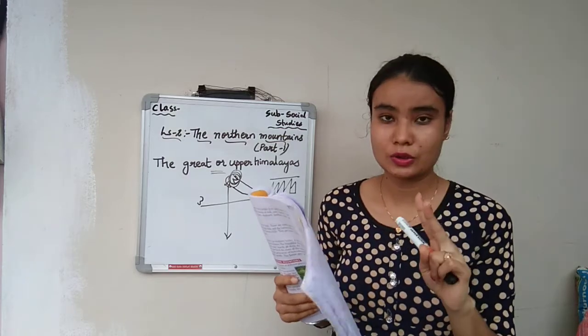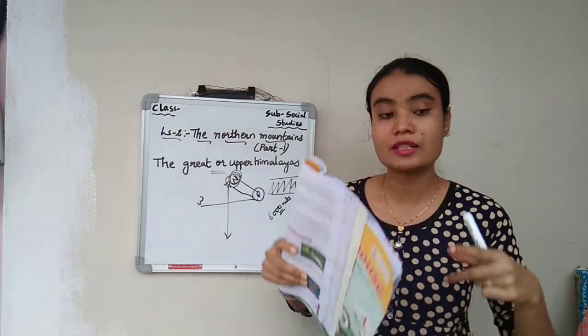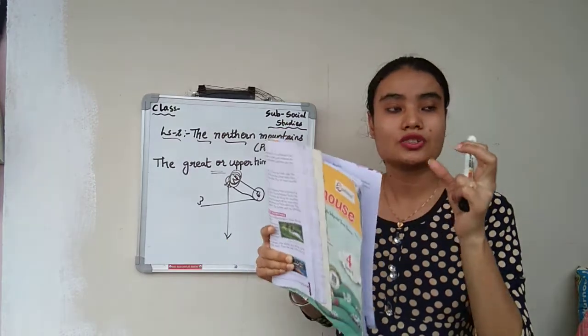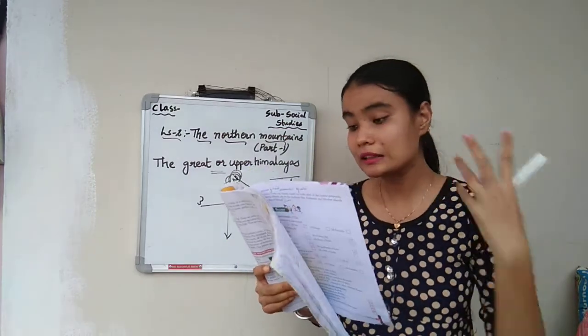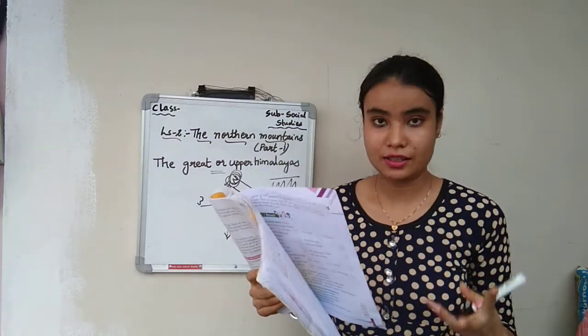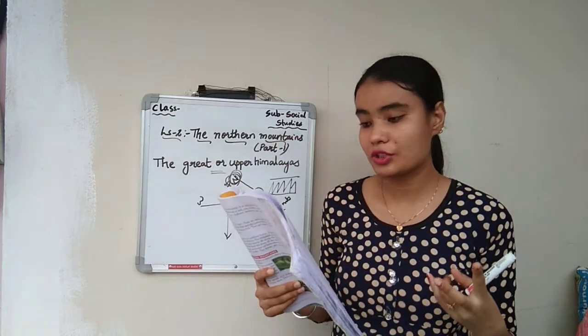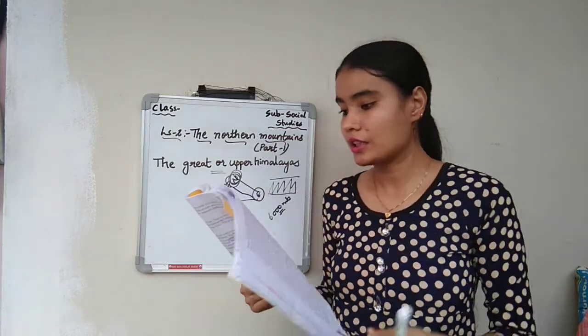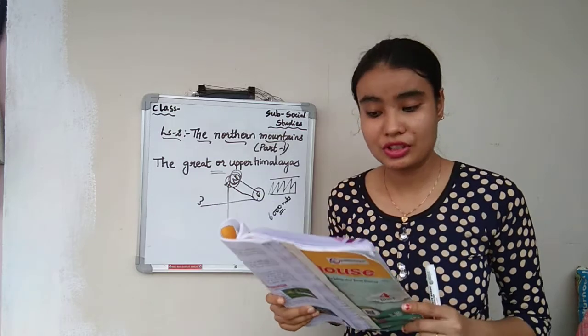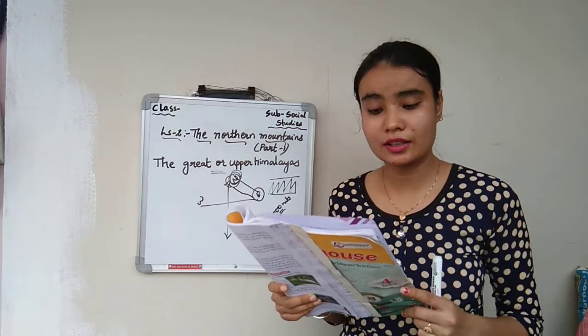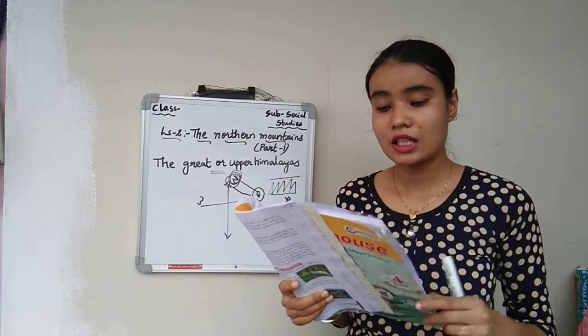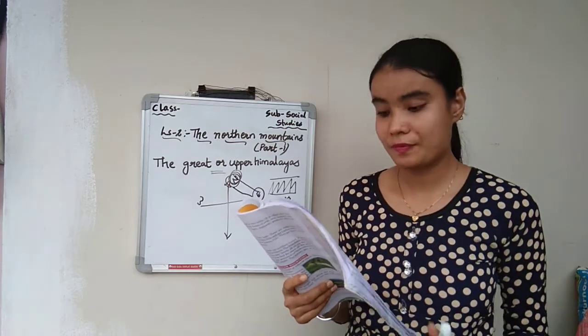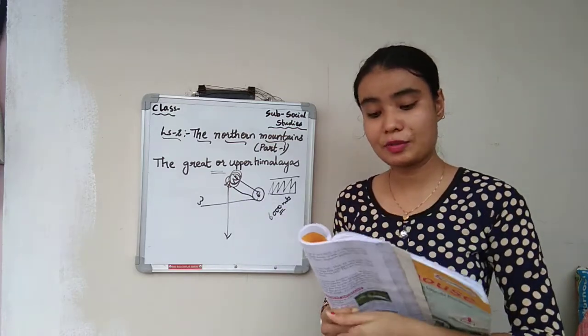Second one is the Karakoram, which is situated in India as well as covering the boundaries of China and Pakistan. The other peaks are Kanchenjunga, Dhaulagiri, and Nanda Devi. These are the other high peaks of this range.